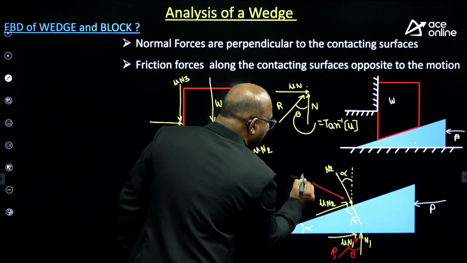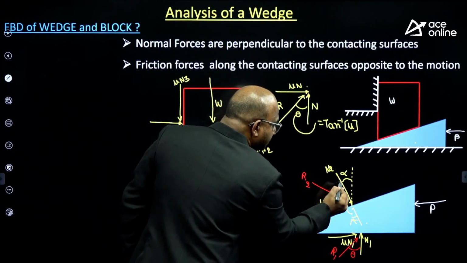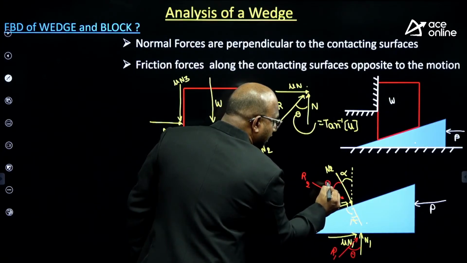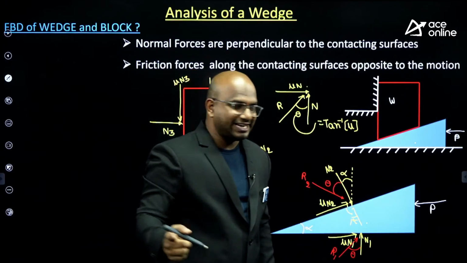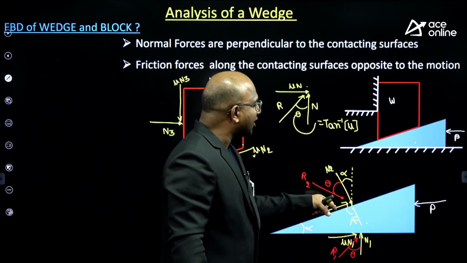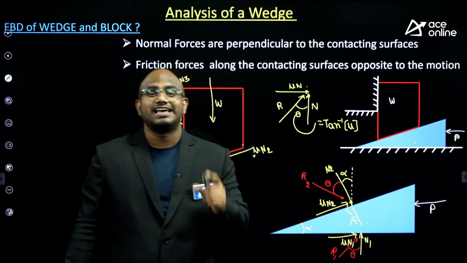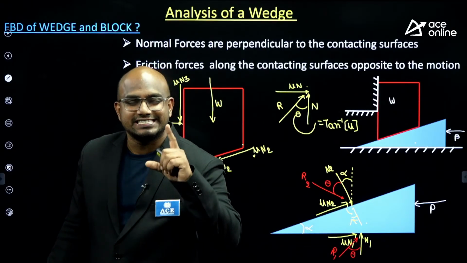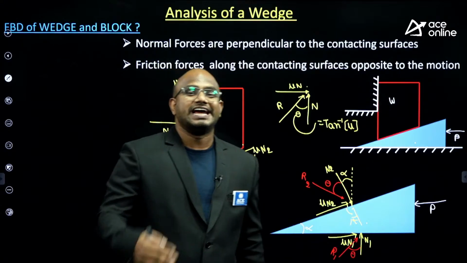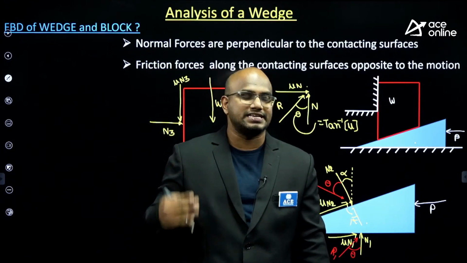This is R2. How much angle is it making here? It is making an angle of theta, not with respect to the vertical but with respect to the normal reaction, guys. Now tell me, how much is R2 making with respect to the vertical, guys? Alpha plus theta. This is the point, if you remember, guys: on the inclined surface, it always makes an angle alpha plus theta.